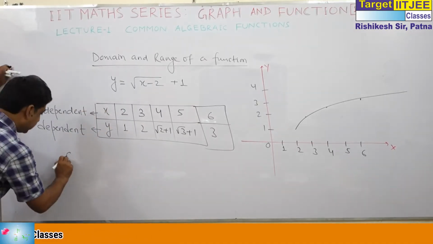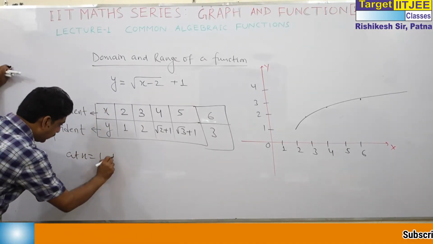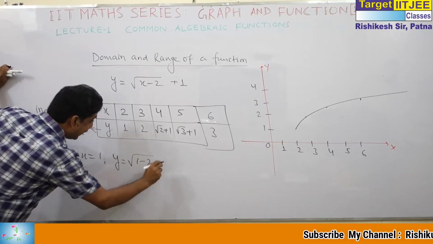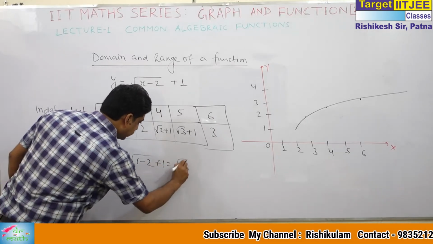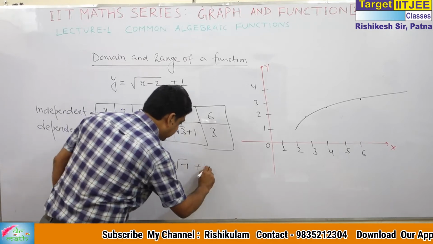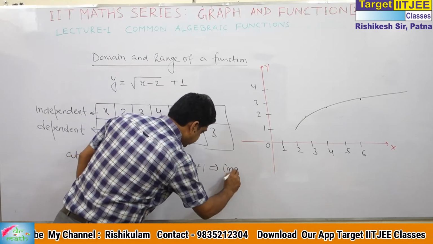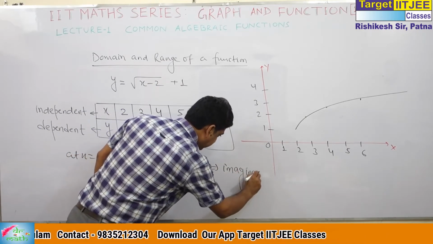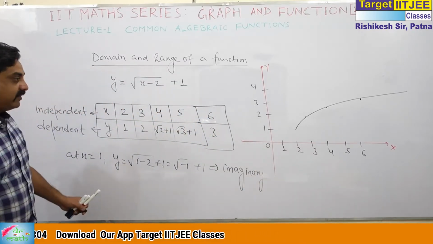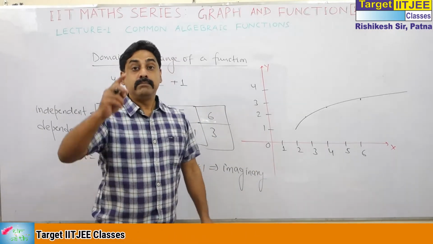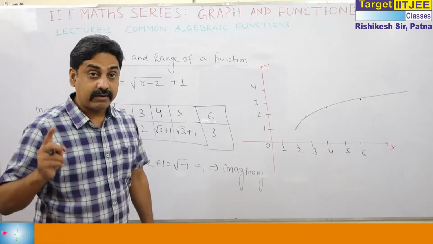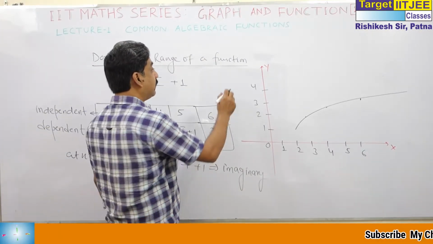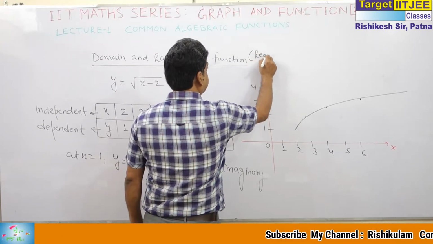See, at x is equal to 1, y is 1 minus root 2 plus 1, root of minus 1 plus 1, imaginary. We cannot take any value less than 2 because the function we are doing stands for a real valued function.